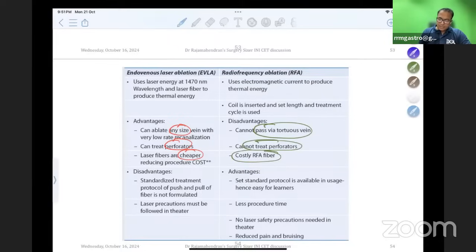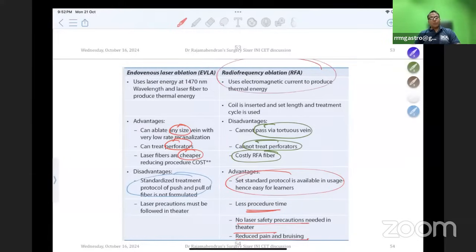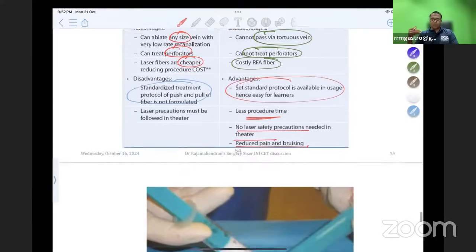And laser does not have a standardized push and pull protocol. The disadvantage is that for every patient we have to change the laser setting and we need the help of some third person. Whereas in RFA, a set standard protocol is available, with no need of anybody else. Even a first year postgraduate can do that easily. So less procedure time, no laser safety protocol needed, reduced pain. So RFA is the latest energy device used for treatment. But the only problem is that in a dilated tortuous vein, it is difficult to ablate the veins using RFA.